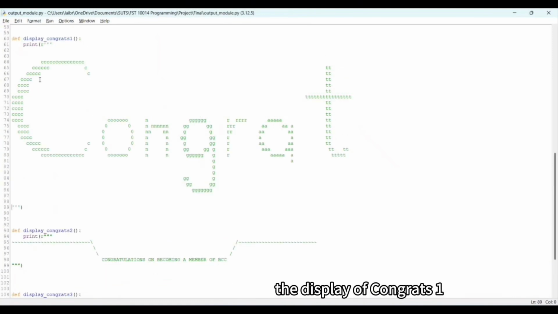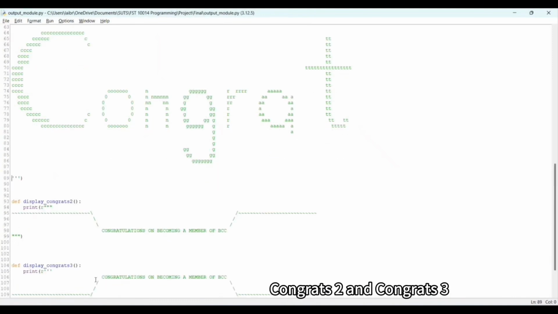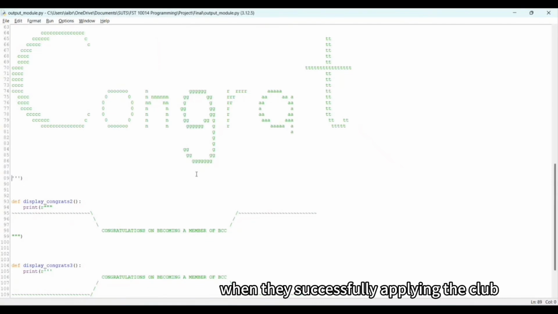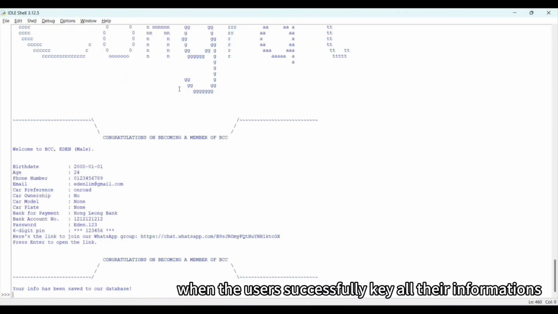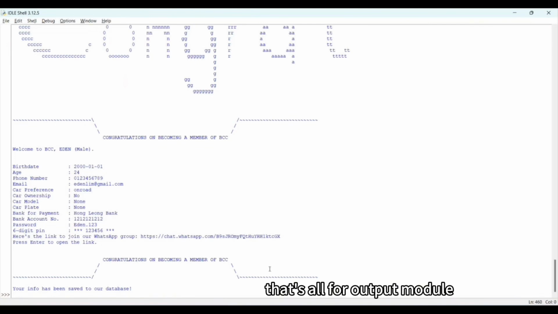The display of congrats 1, congrats 2, and congrats 3. This function prints different congratulatory art designs when they successfully join the group. Here is the sample output when the user successfully keys in all their information. That's all for the output module.